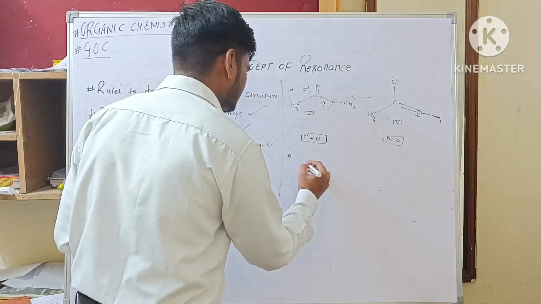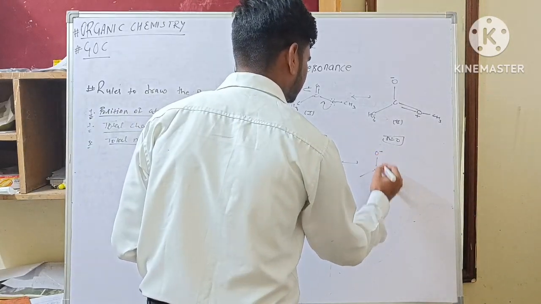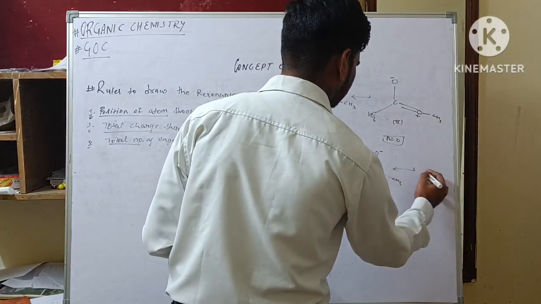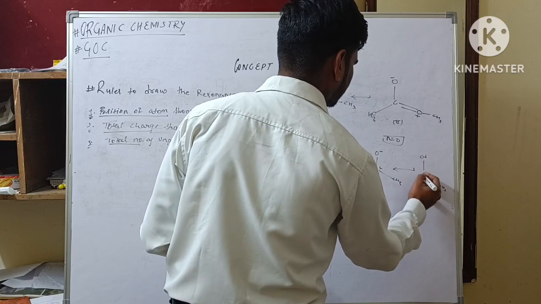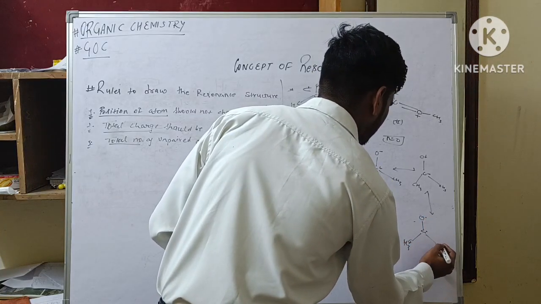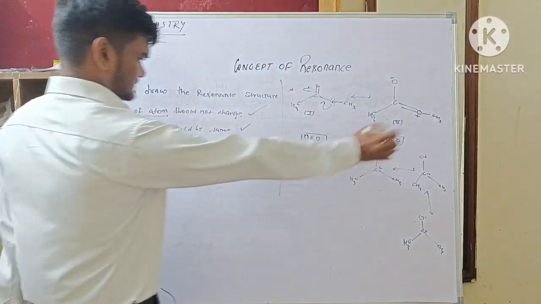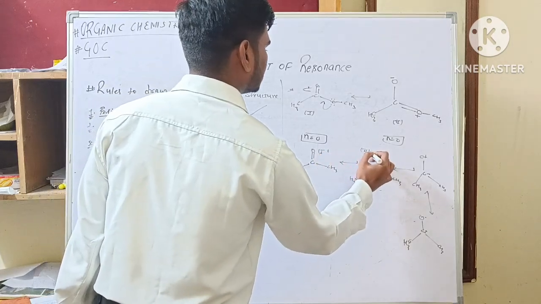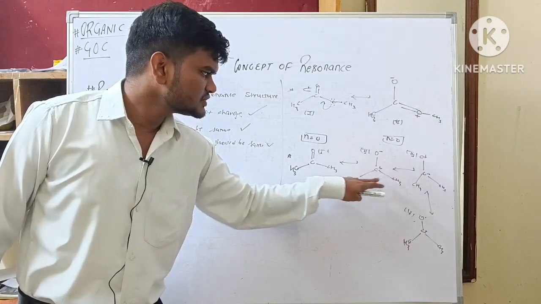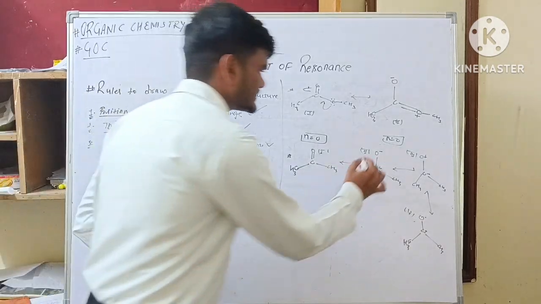Some more examples. Talking about the acetone molecule, another canonical form will be like this. If I want to draw another one, I can draw this one also, with plus and minus. Now we will see which of these are canonical forms and which are not. Talking about this one, first, second, third: position of atoms should not change, and there is no change in any position of the atoms. Net charge was zero earlier and is still zero. Total number of unpaired electrons was zero earlier and is still zero. So this is a canonical form.